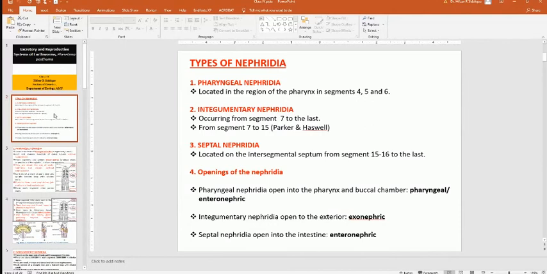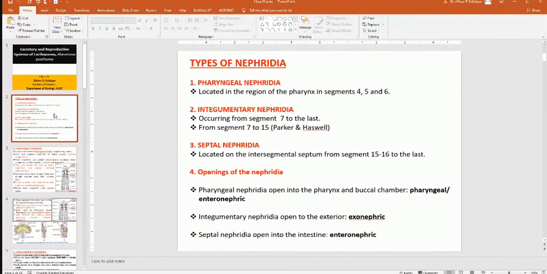Integumentary nephridia open into the exterior region, exterior means outside the body, so this is called exonephric. Exo means outside. And those which open inside are called enteronephric. Remember, in simple language, those nephridia which open into the internal side are called enteronephric, and those on the external side are called exonephric. And septal nephridia open into the intestine, so they are also enteronephric.